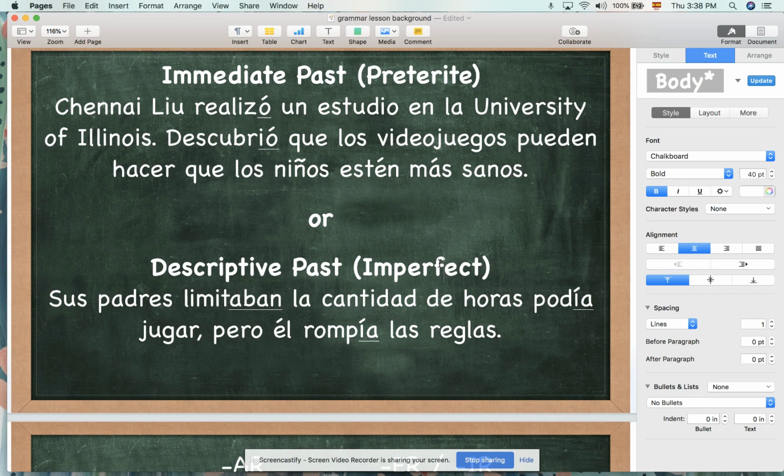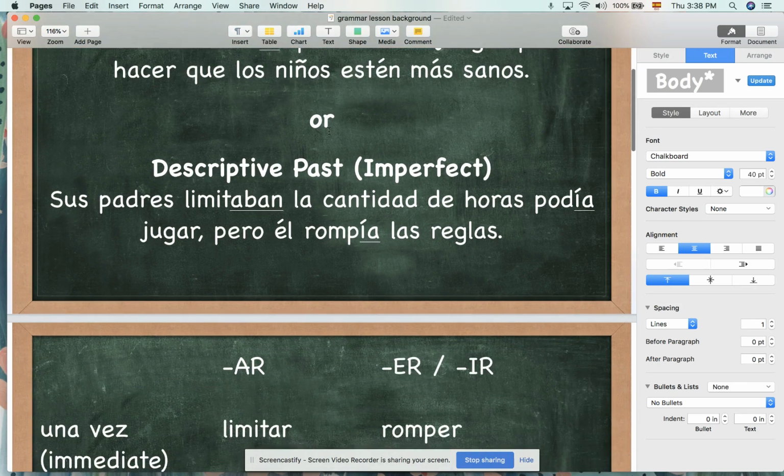Okay? So in English, we don't make that distinction, which can make it kind of challenging for English speakers learning Spanish, because we have to think like, okay, which verb do I want to use? But it also means that we can be a bit more detailed, we can be more specific, and give more interesting and full information when we're talking about the past. Okay, so let's look at how we conjugate these verbs.